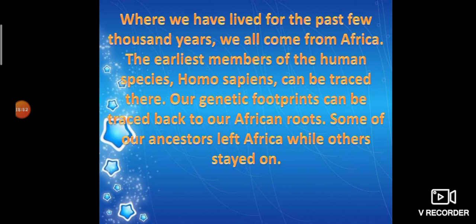So we can see human beings of different races, maybe white, black, yellow, brownish complexion, like that, but we cannot segregate or separate human beings based on race. All belong to the same species, that is Homo sapiens. Where we have lived for the past few thousand years, we all come from Africa. Okay, so we all evolved from Africa.